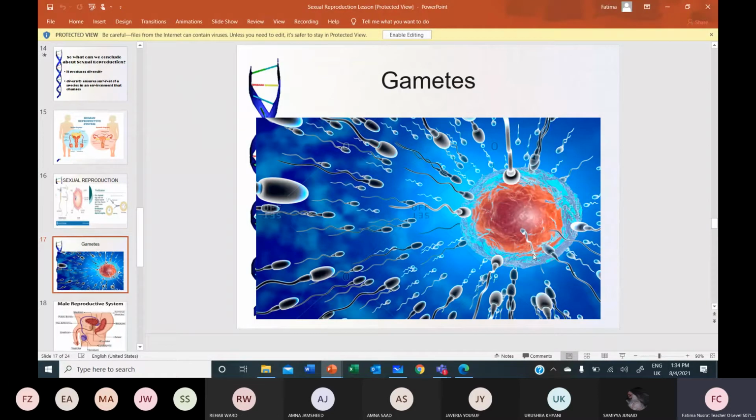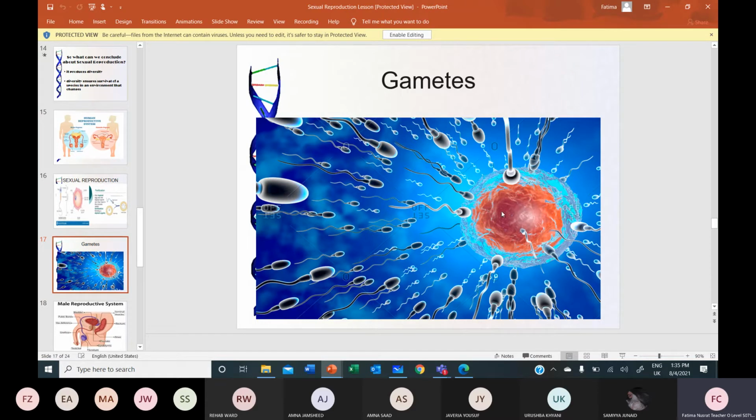Many of the sperm are wasted on the way. Many are killed by the acidity in the vagina. Some may go to the other oviduct where the egg is not present, and some will reach the oviduct where the egg is present. So one sperm out of many is able to break down the layer of zona pellucida and corona radiata, or you can simply say the layer of follicular cells. Don't go into the terminology.